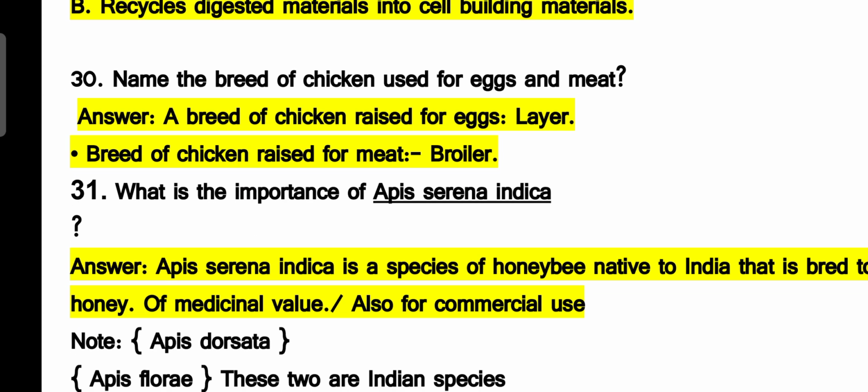30th question. Name the breed of the chicken used for eggs and meat separately. The breed of the chicken raised for eggs is called layer, L-A-Y-E-R. The breed of the chicken raised for meat is broiler, B-R-O-I-L-E-R.